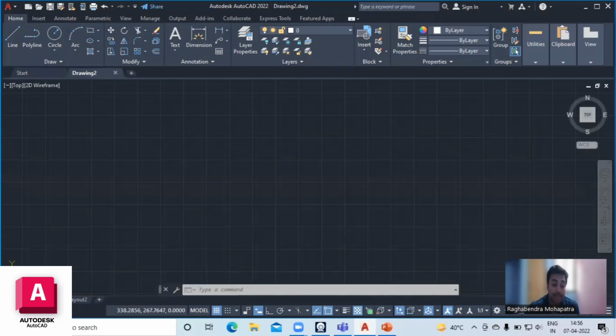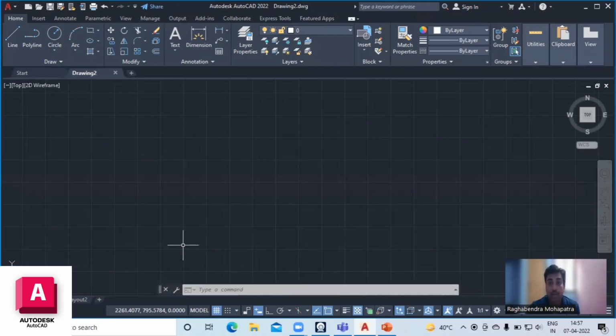Here it represents only two coordinates, x and y. Whenever you go to the 3D setting or 3D mode, another axis is added, that is the z axis, but this is the 2D mode. So here are the x, y coordinates only, shown on the display screen of AutoCAD. And here is the command box.